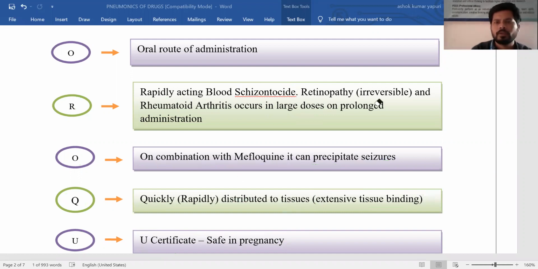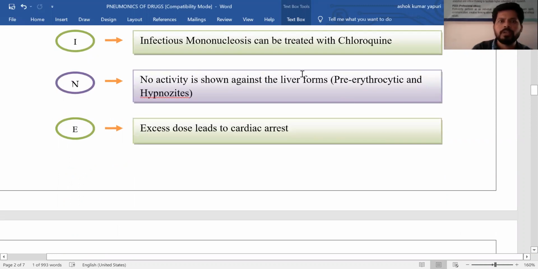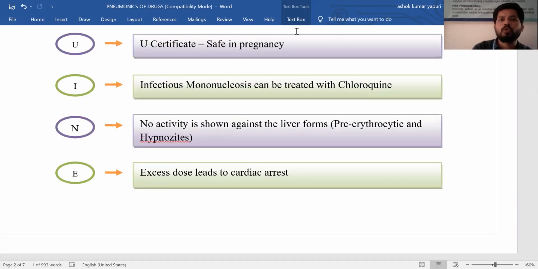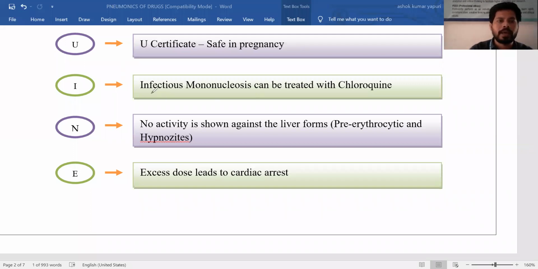And next, after U, what letter is next? I. Regarding I, infectious mononucleosis can be treated using which one? Chloroquine. So letter I here stands for infectious. Chloroquine is an excellent drug for infectious mononucleosis. What is infectious mononucleosis? It is generally called mono disease.